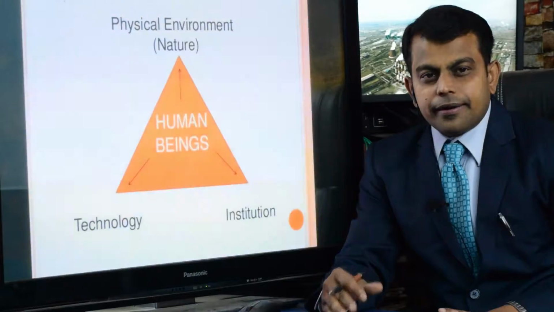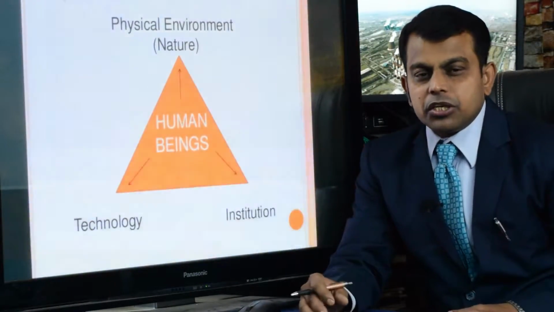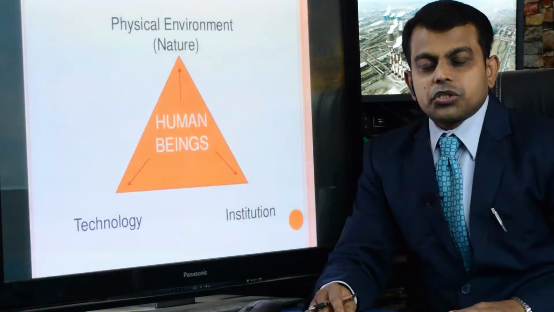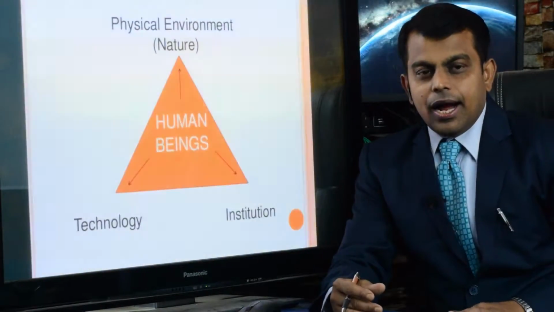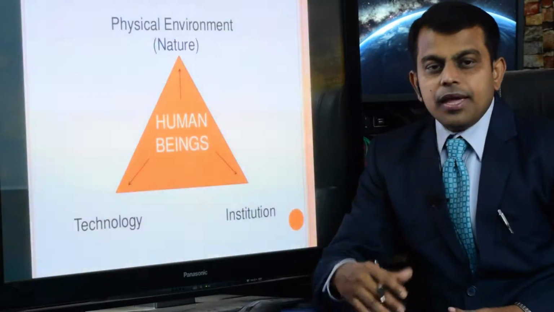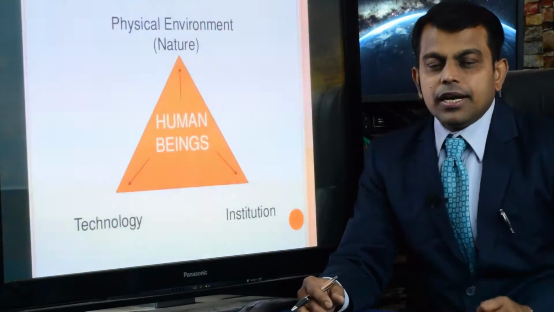Again, resources are defined as renewable, replenishable resources and non-renewable resources. Renewable resources can be regenerated and restored again, like solar energy and wind energy.